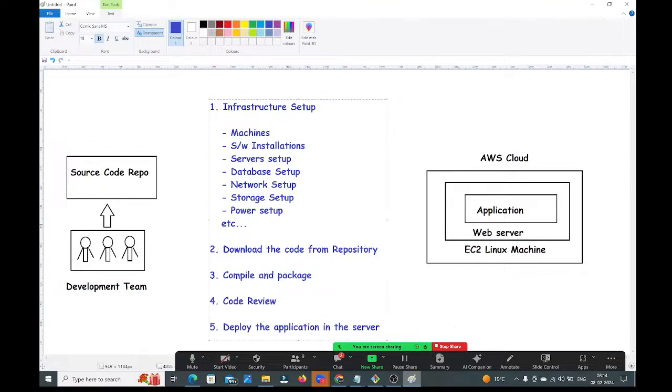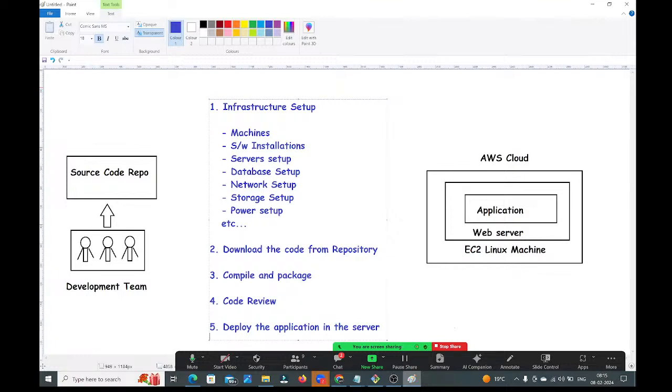They need to deploy the application in the server, guys. Observe carefully this one. Who will do all these things? All these things will be taken care of by the operations team only: creating the infrastructure, cloning the project from the source code repository, compiling that code, packaging the code, code review, and deploying the application in the server. Not the development team. The development team will develop the application as per client requirement and upload that code into the source code repository. All these steps will be performed by the operations team only.